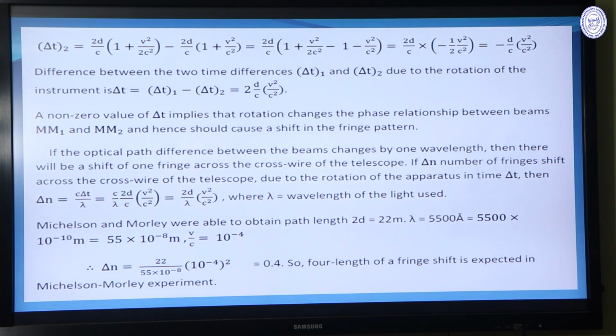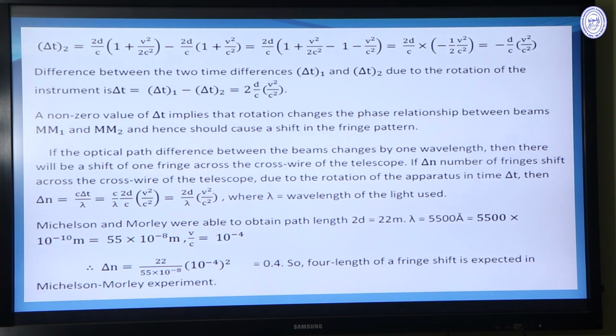And if the optical path difference between the beams changes by one wavelength, then there will be a shift of one fringe across the cross wire of the telescope. Just a few words, what is the optical path difference? When light travels through a medium with refractive index mu and covers a distance L, then the optical path difference will be mu into L. So if the optical path difference between the beams changes by one wavelength, then there will be a shift of one fringe across the cross wire of the telescope.